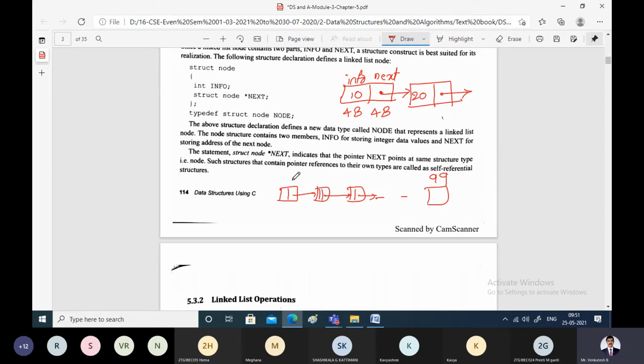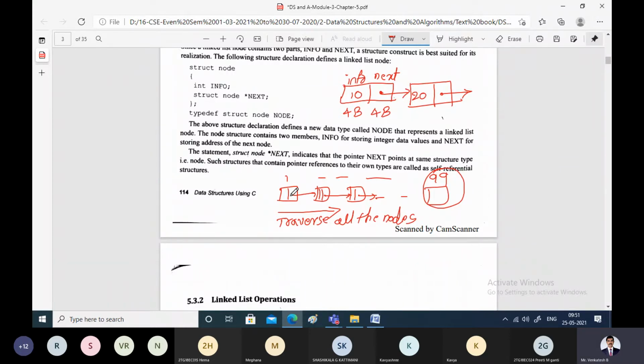Right, data part and link part. This is node number 1. So if you want to access the data present in this node, you have to traverse all the nodes from left to right. That is one more disadvantage of the linked list.